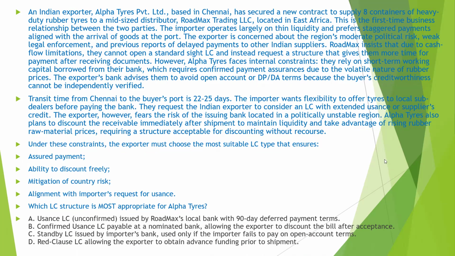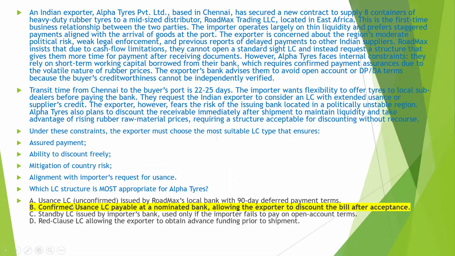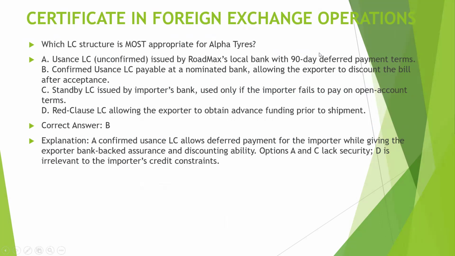So let's see what the correct answer is for this question. The correct answer will be B, that is, confirmed usance LC payable at nominated bank, which allows the exporter to discount the bill after acceptance. So why will B be the correct answer? Here is the explanation: a confirmed usance LC allows deferred payment for the importer while giving the exporter bank-backed assurance and discounting ability. So options A and C lack security. D is irrelevant to the importer's credit constraint.